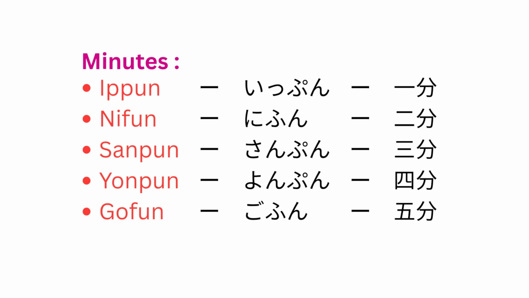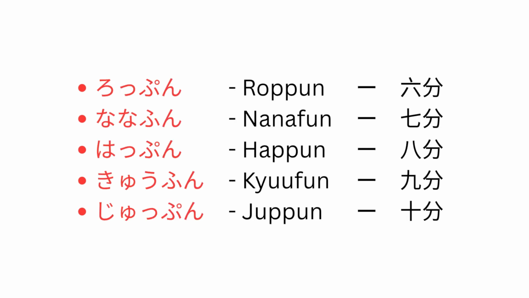Ippun, 1 minute: kanji of 1 and kanji of fun. Sanpun: kanji of 3 and kanji of fun. We have to remember ippun or nifun, right? Here it is roppun or nanafun, happun. These change according to the numbers, the sound changes. We have to memorize it.